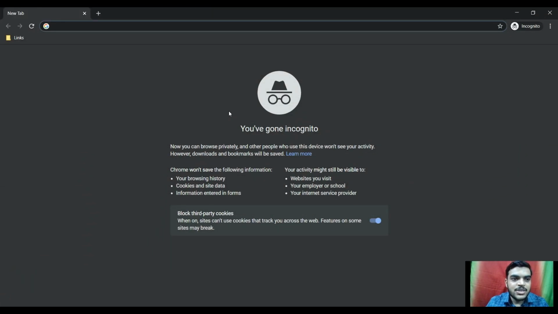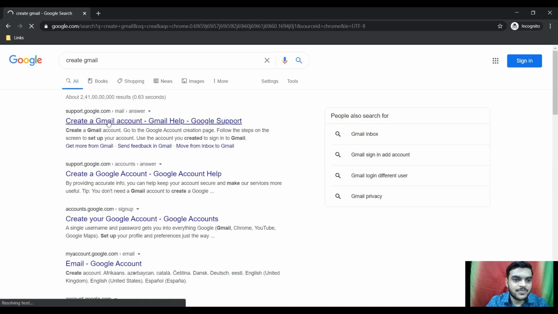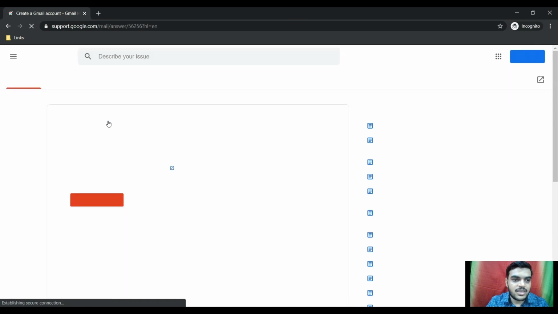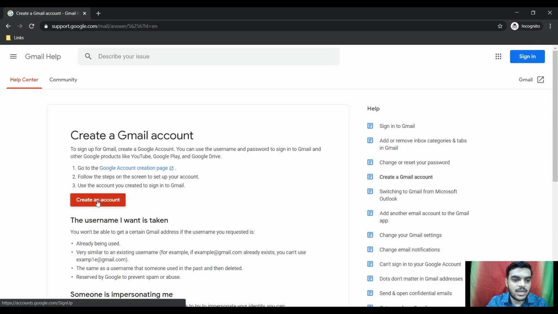Now I'm going to show you how validation works with the help of regular expression. As you can see, right now I am in the browser. Now let's create one Gmail account. Let's type create Gmail, click on the first link. Okay, I want to create one account.